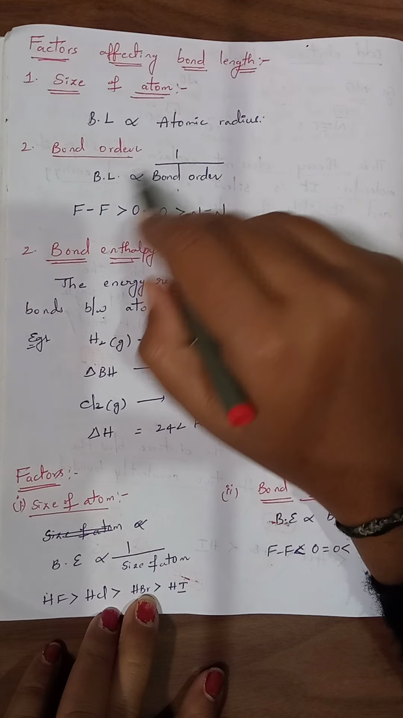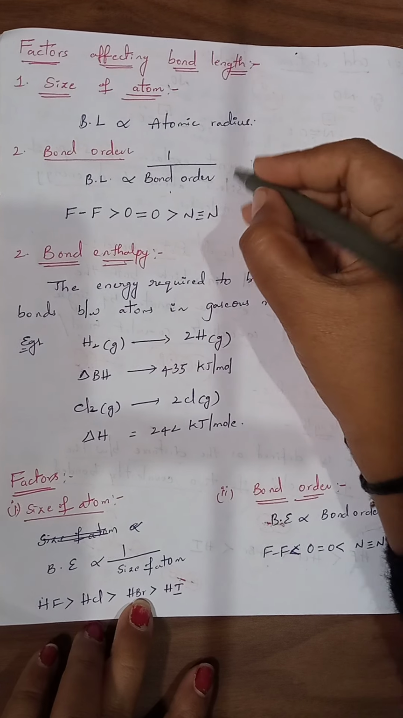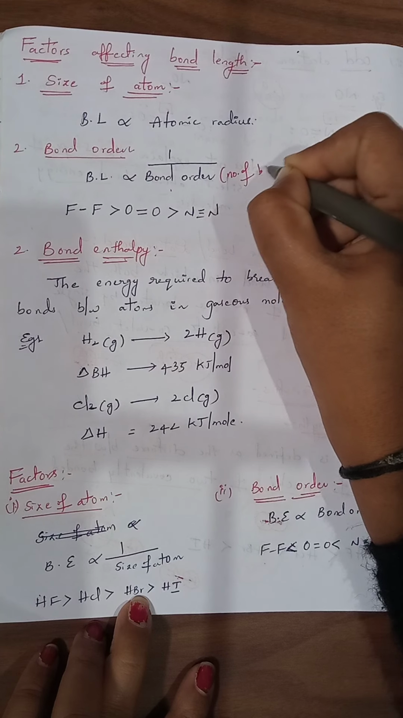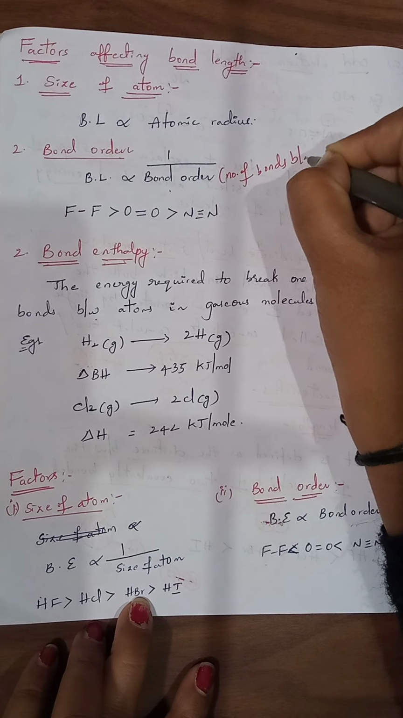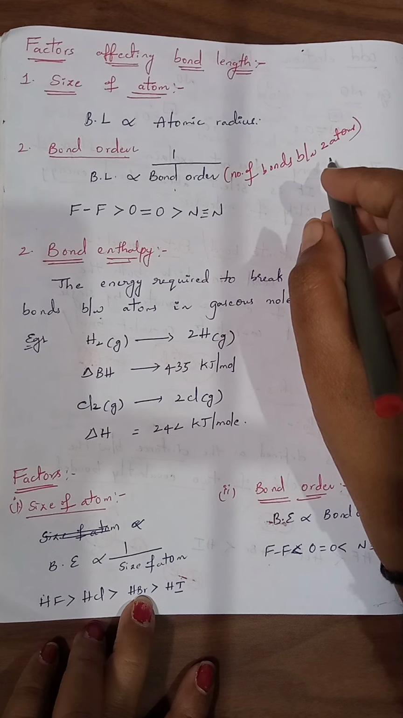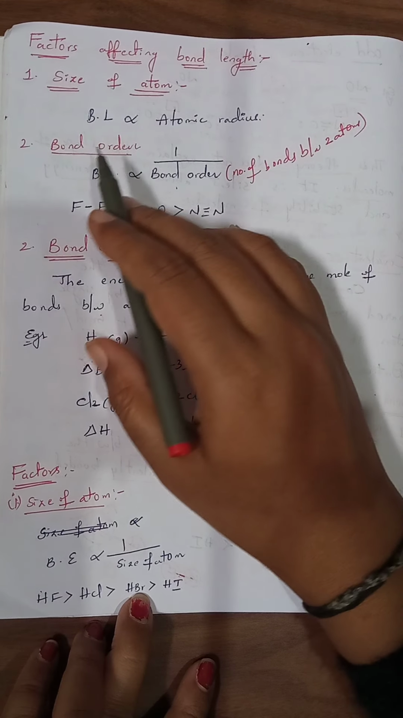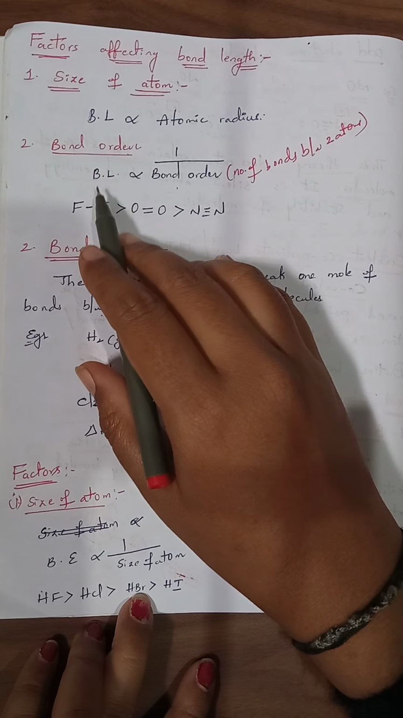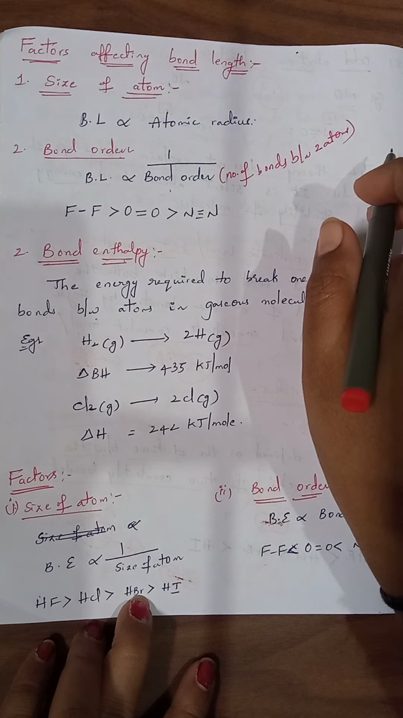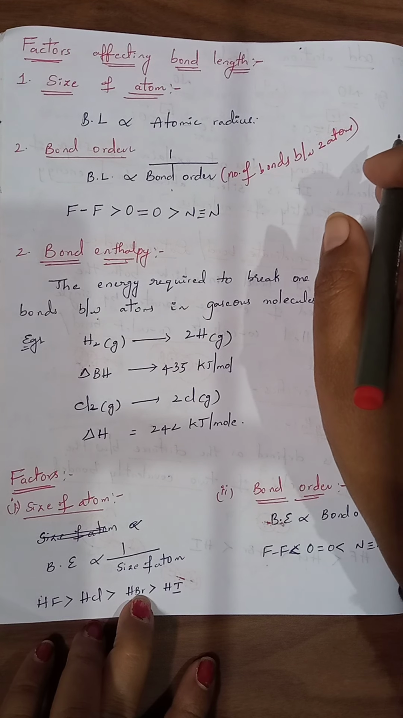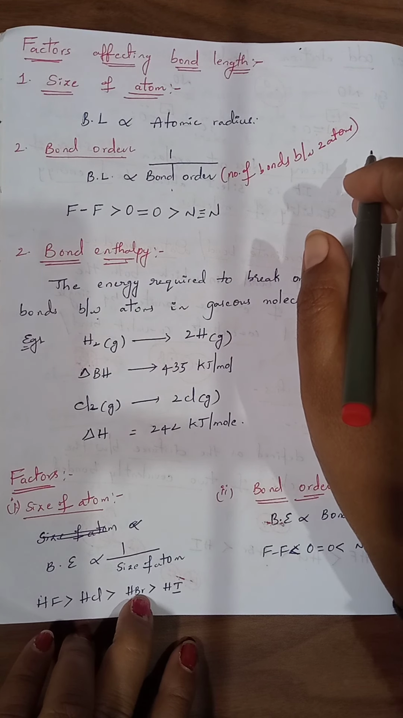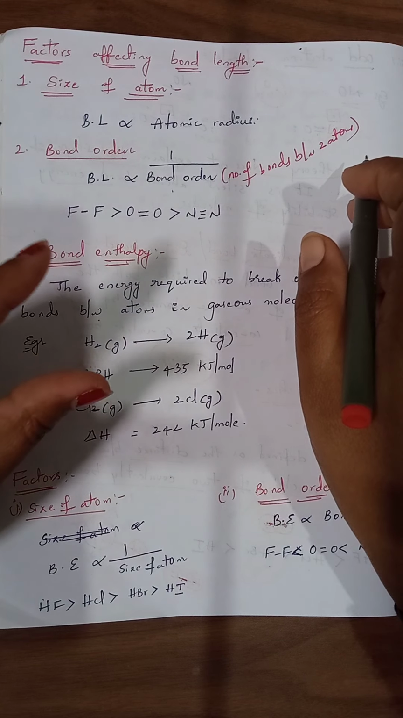Bond length and bond order are inversely proportional. Bond order is nothing but the total number of bonds between two atoms. The total number of bonds present between the two atoms is called its bond order. So bond length and bond order are inversely proportional with each other. Once the bond order increases, bond length decreases.